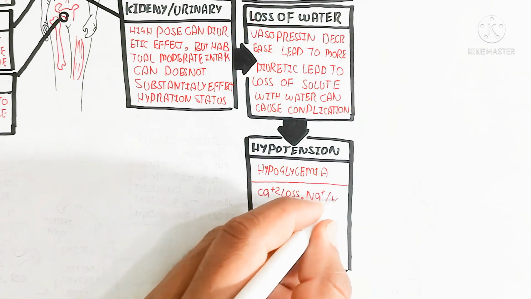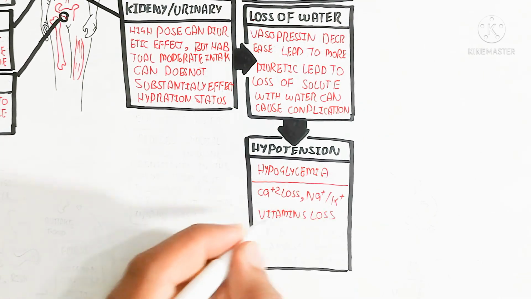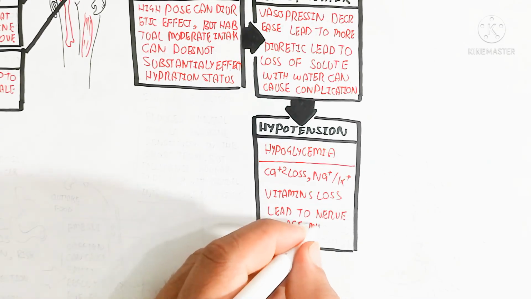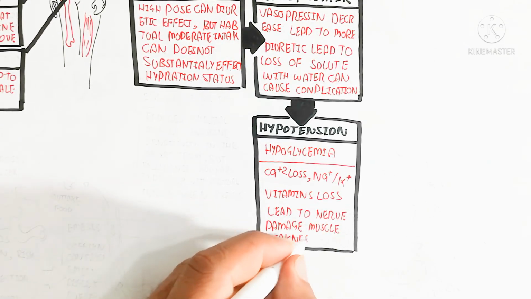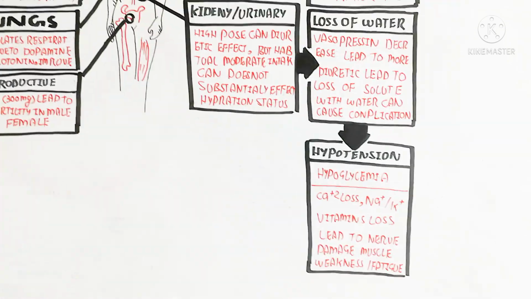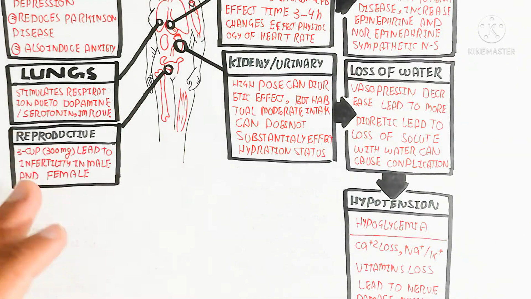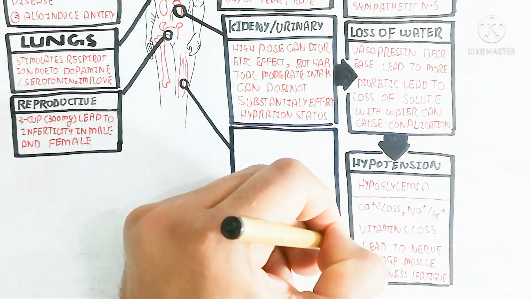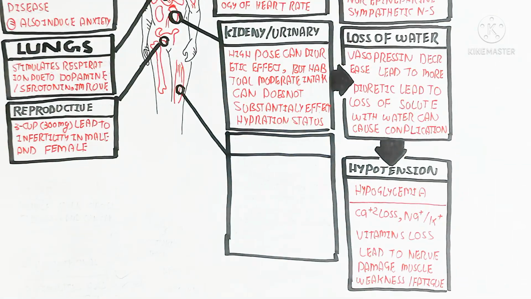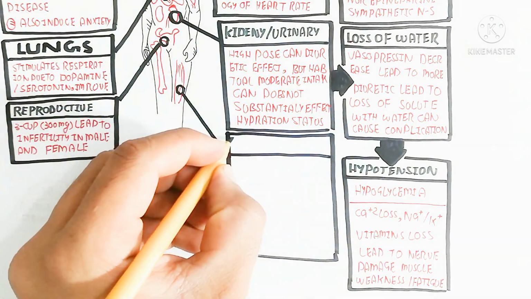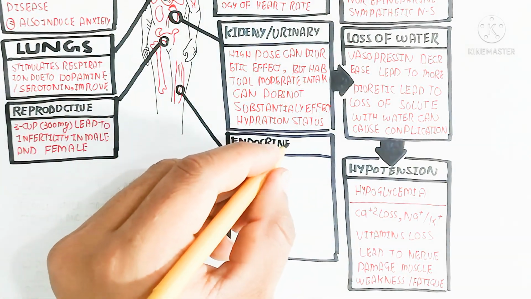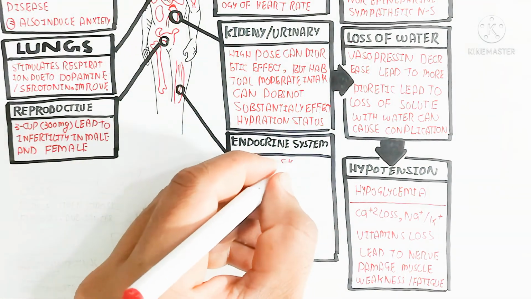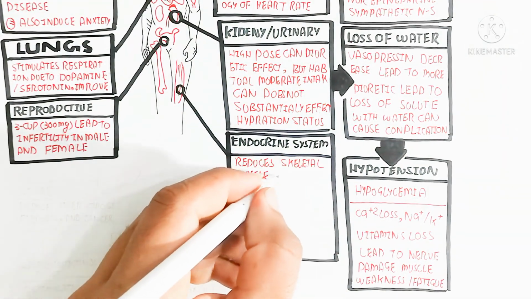Because more diuresis leads to loss of glucose, calcium, sodium, potassium, magnesium and vitamins, and leads to nerve damage because normal function requires calcium, and to muscle weakness and fatigue, because potassium, sodium and calcium are very important minerals used for the nerve impulse. So excess caffeine consumption can lead to damage.